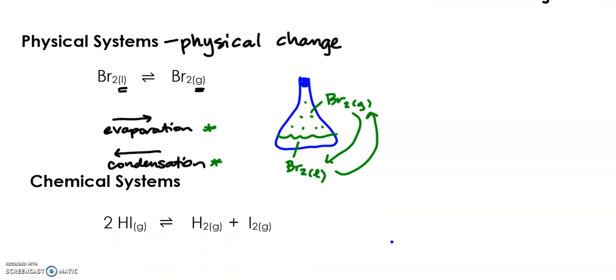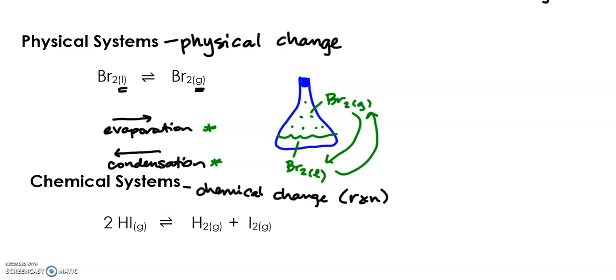Now, a chemical system is when we have a chemical change, also known as a reaction. So in this example here, we've got 2HI as a gas turning into H2 gas and I2 gas, or H2 and I2 gas combining to form HI gas.